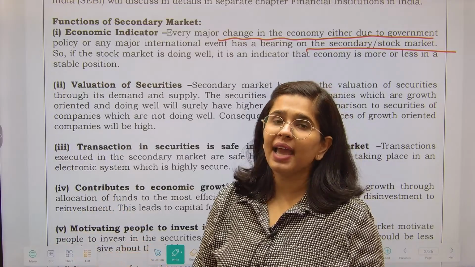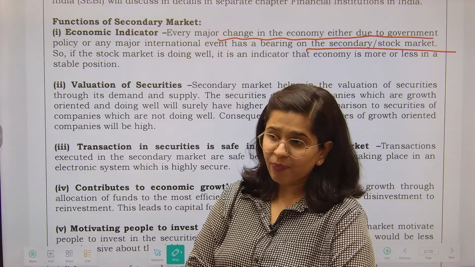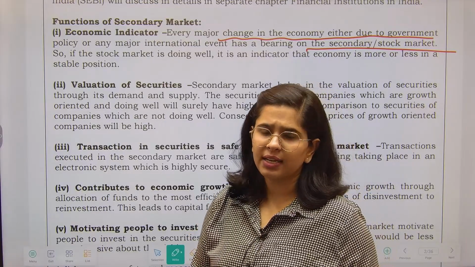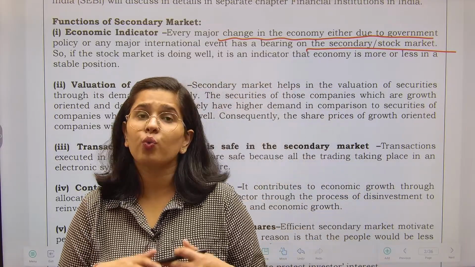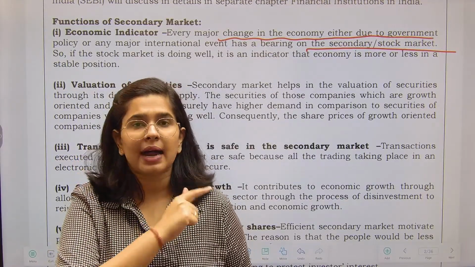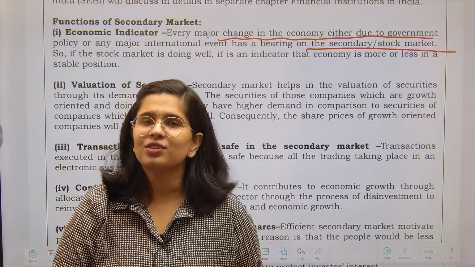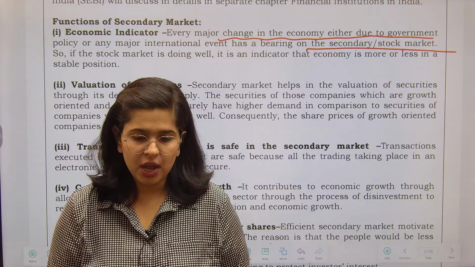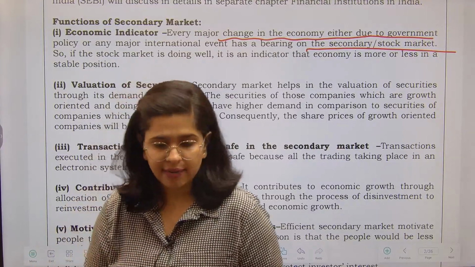Everybody would start buying and the prices will increase. If there are certain rumors about anything, right? If you are thinking that yes, the stock market will not do well, if there is just a little bit of rumor, then everybody would start acting on it and actually the stock market will not do well. So it just works on the sentiments and the thinking of the investors.